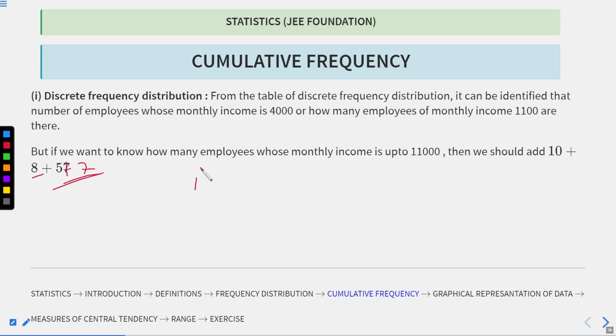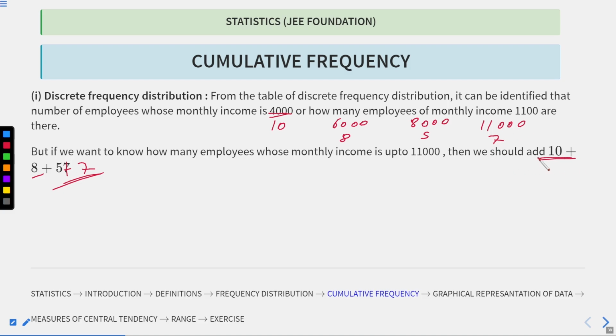For 4,000 the frequency was 10, for 6,000 it was 8, for 8,000 it was 5, and for 11,000 it was 7.